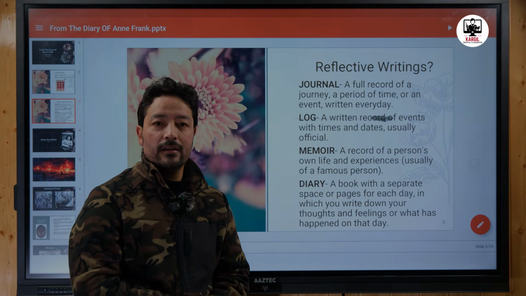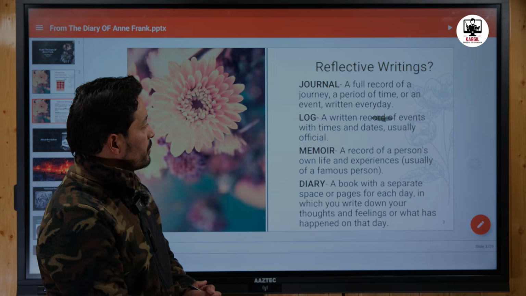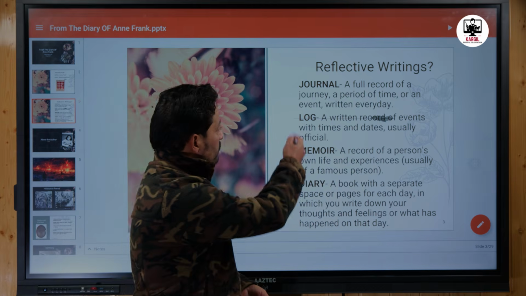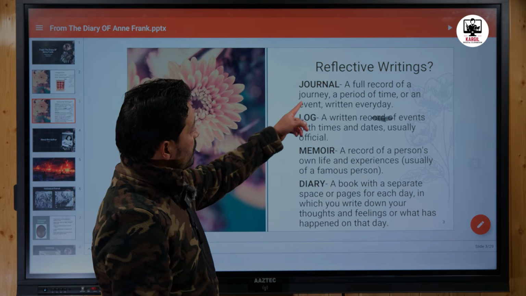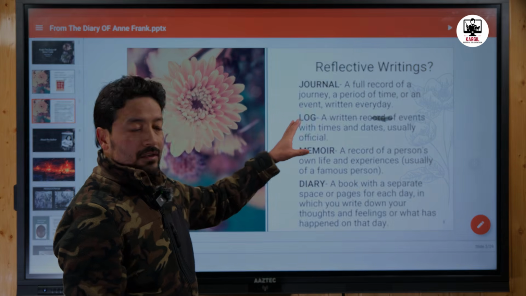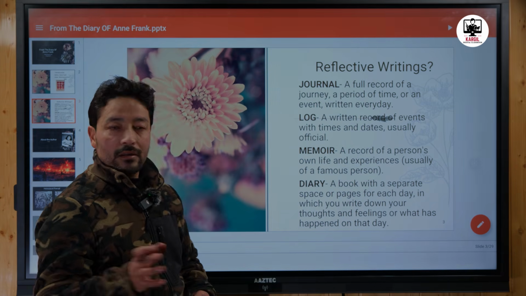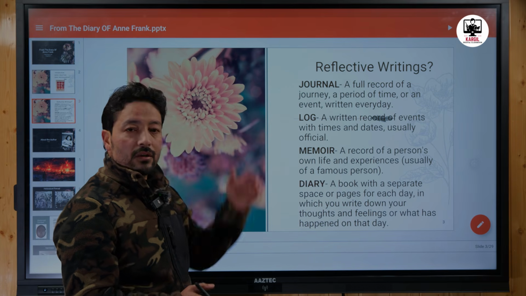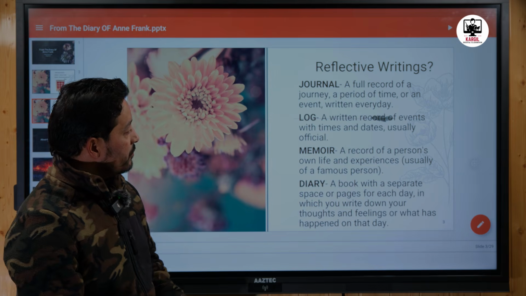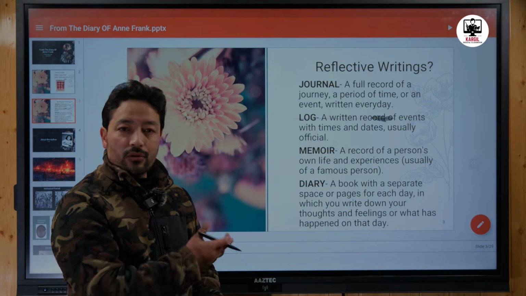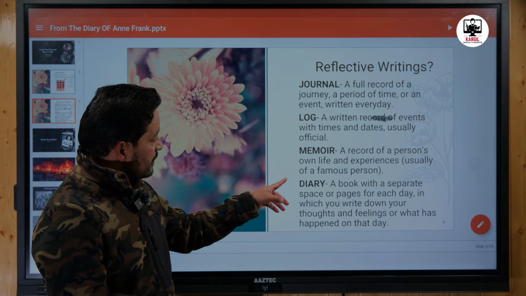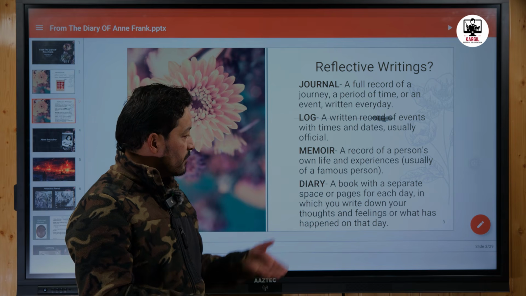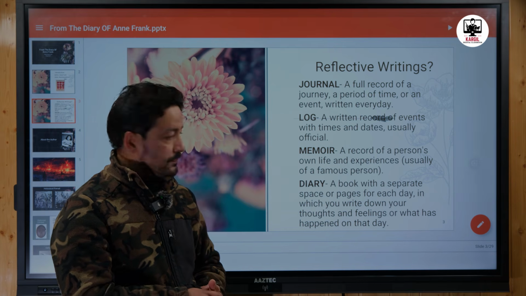But before going ahead, I have brought some reflective writings for you. So, let's see here. What is a journal? A journal is a full record of a journey, a period of time or an event written every day. Then the second one is a log. What is a log? It is a written record of events with times and dates. It is usually official. And the third one is a memoir. A memoir is a record of a person's own life and experiences. It is usually of a famous person.